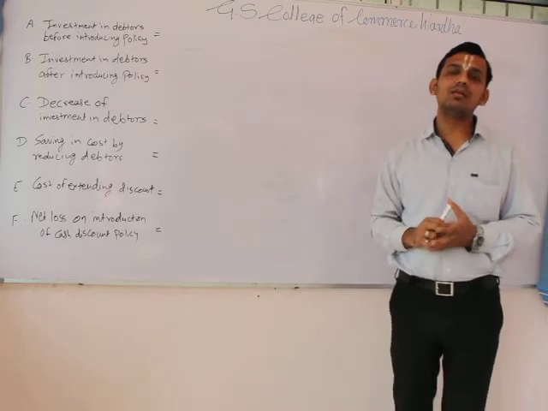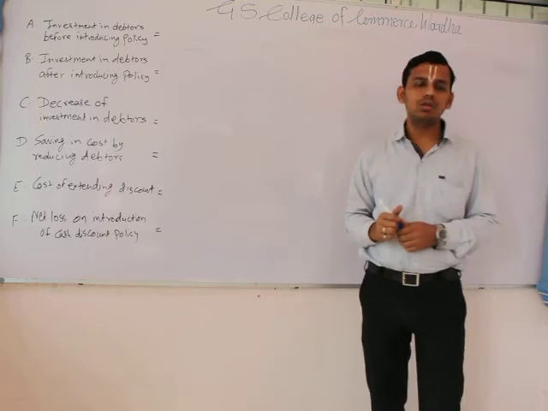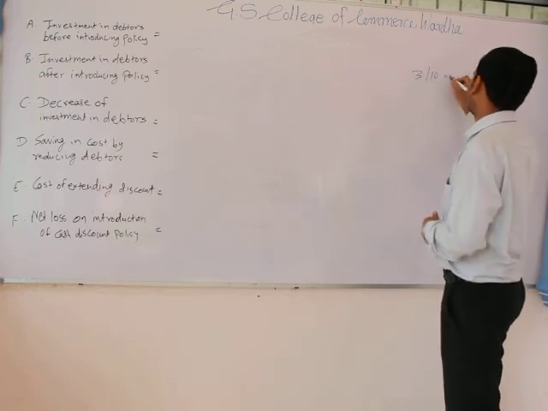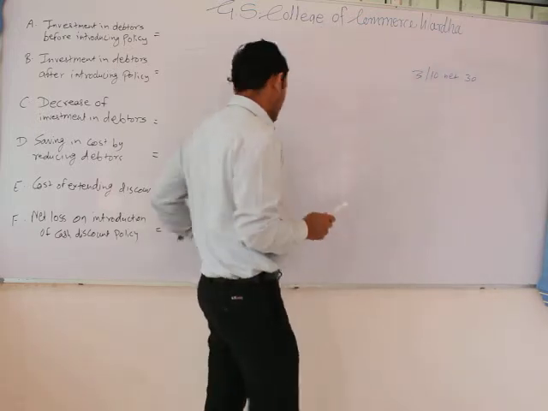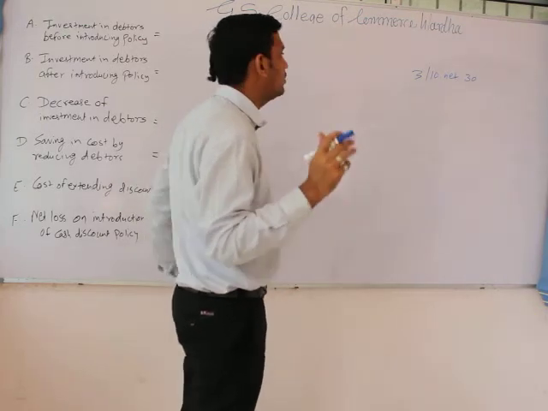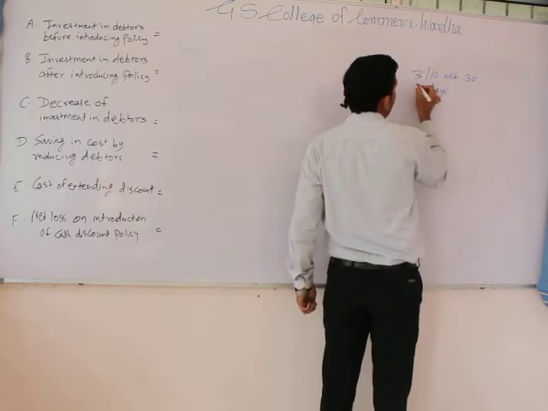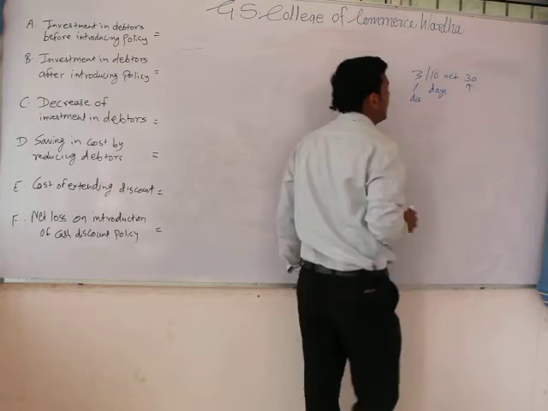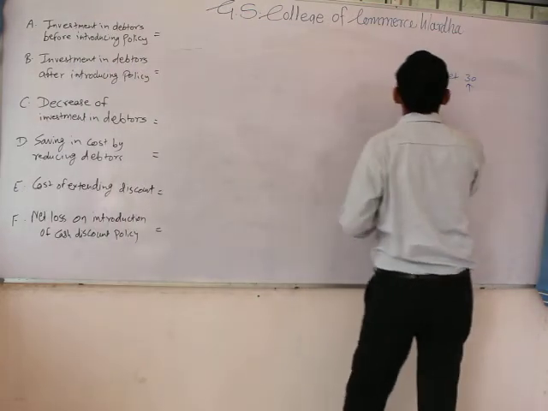The question says that a company presently has a turnover of 40 lakh and it has introduced a cash discount policy of 3/10 net 30. It means that if a customer, its debtor, pays the amount in 10 days, it would receive a 3% discount. Otherwise, they have to make full payment within 30 days.